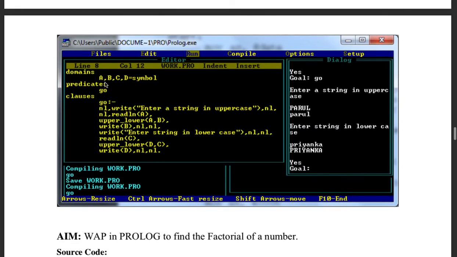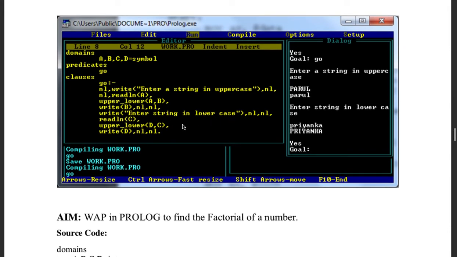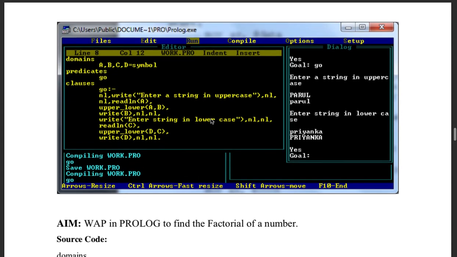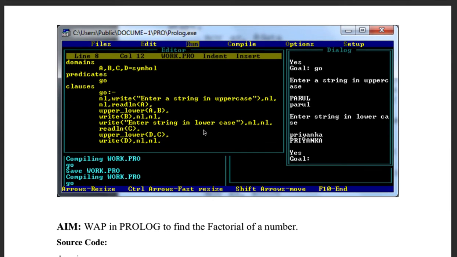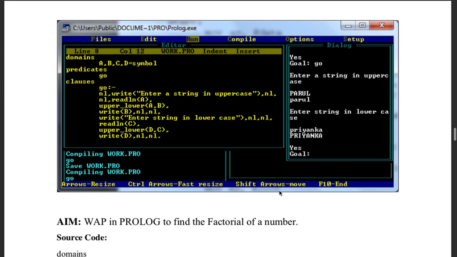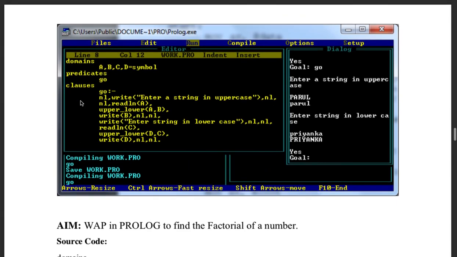So let's come here. What it will do is, it will first write on the console, enter a string in uppercase, then you'll enter a string, then it will convert that string which you have entered in A into lowercase. Then you'll write B, the lowercase letter, then new line, and then you can enter a string in lowercase, because you have to convert from lowercase to uppercase, uppercase to lowercase, and accordingly you can do. This is a simple program that you can find in Prolog.